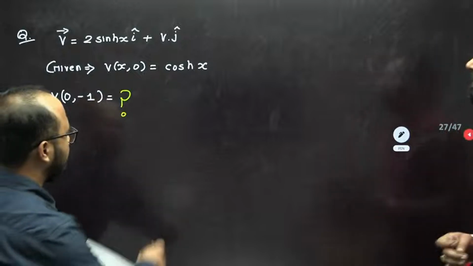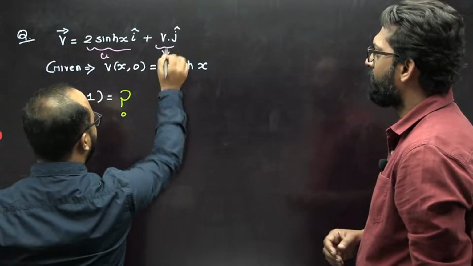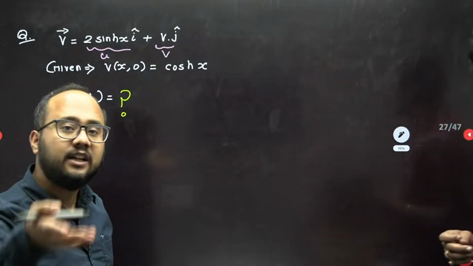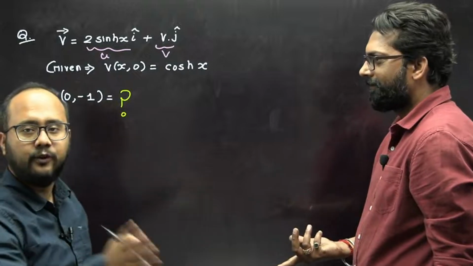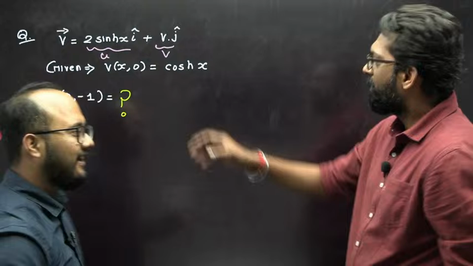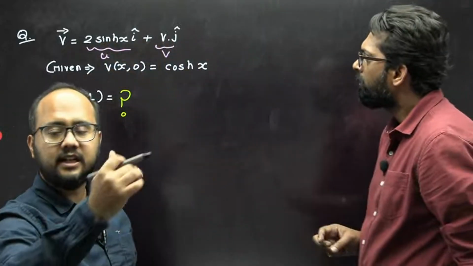Simply they have given this u component, and this is our v component. Now we need the value of v at this particular point (0, -1). For that we should know what v is. First of all, this question is just a mathematics question. The flow is 2 dimensional, and it is mentioned that it is an incompressible flow.